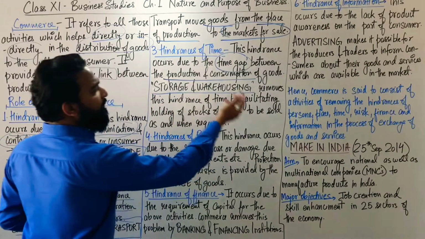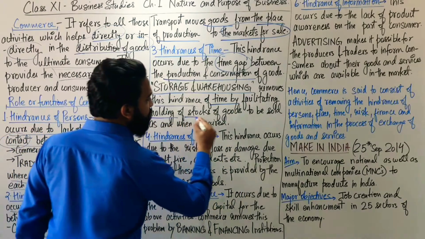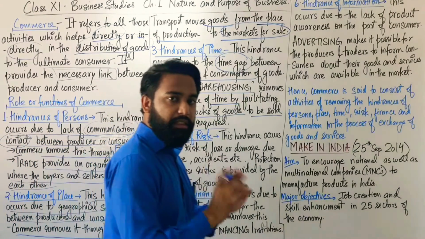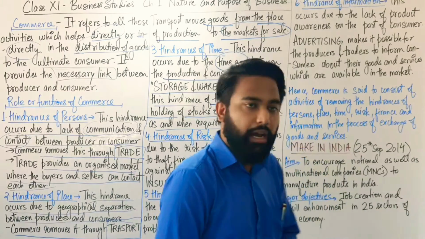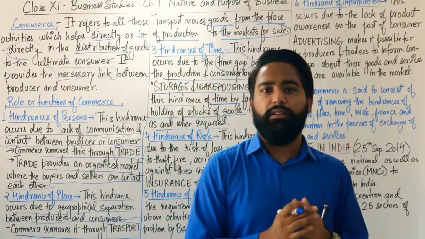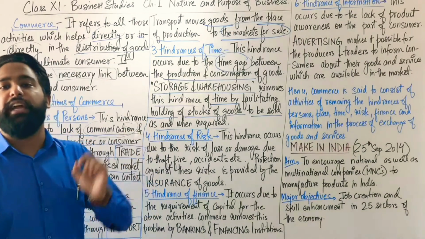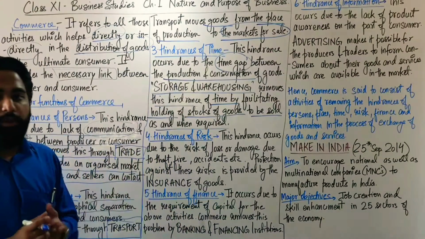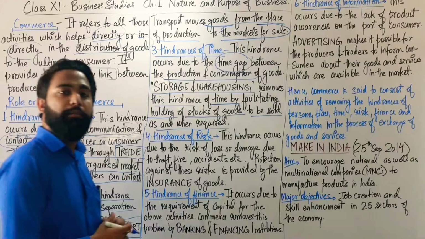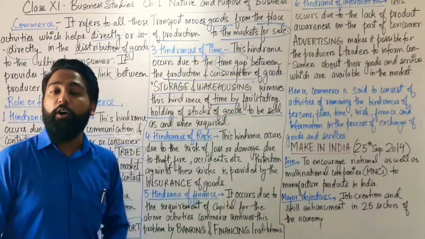So storage and warehousing removes this hindrance of time by facilitating holding of stocks of goods to be sold as and when required. You can keep those things in safer places as and when they are required. Suppose mangoes. Mangoes are produced in a particular season, but we get mangoes in every season. So how is it possible? Because they keep those fruits in storage or warehousing places. Is that clear? Now let's have the fourth one, which is hindrance of risk.